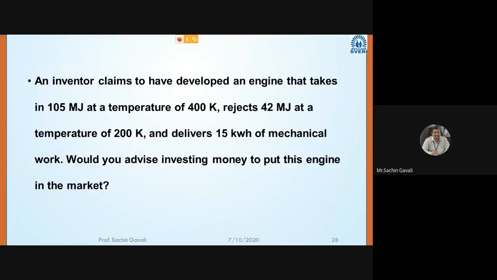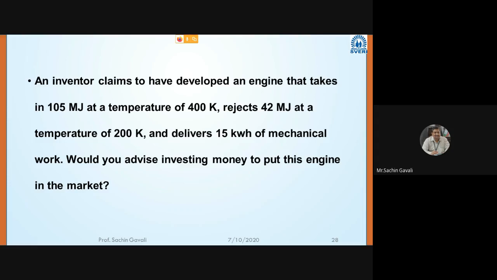I request all of you to write the numerical in your notebook and try to solve it. So is it okay? I feel that everybody is attending this lecture with pen, calculator, and notebook. Now write down the numerical in your notebook.